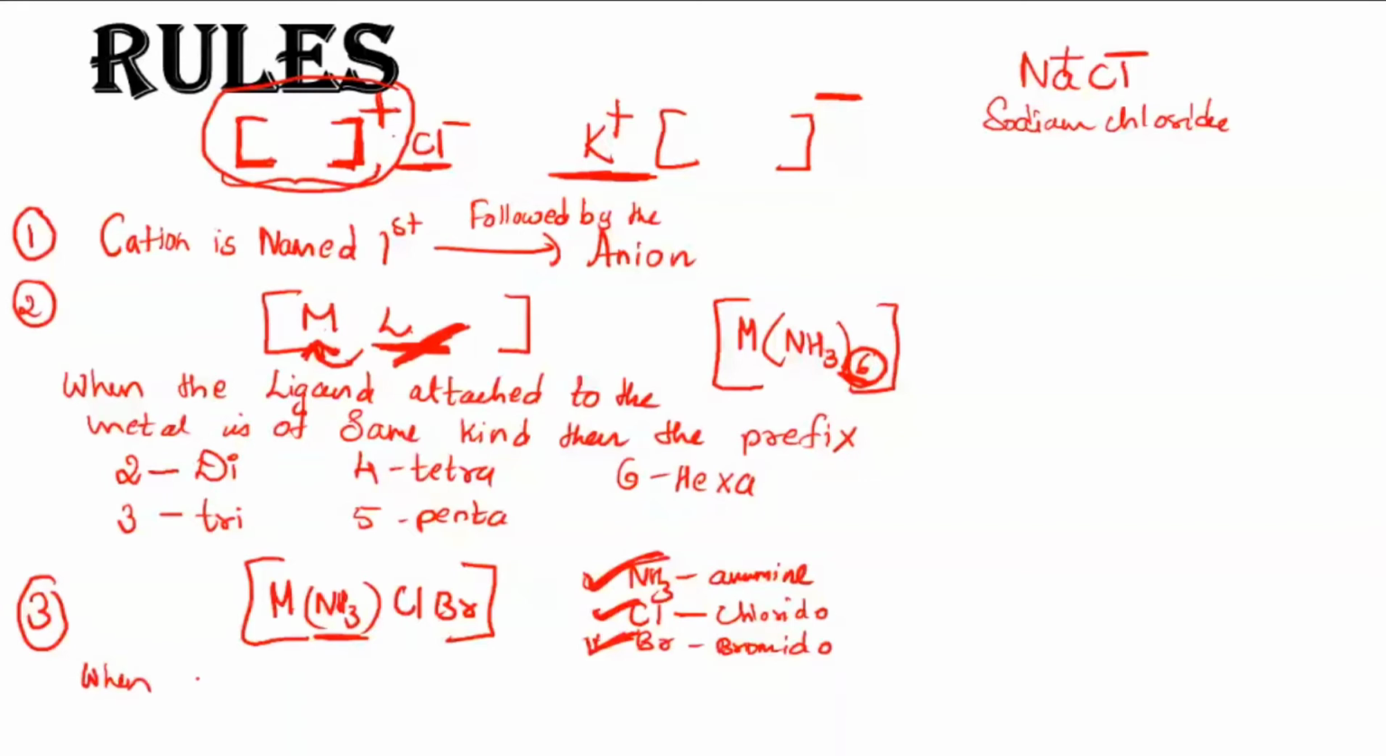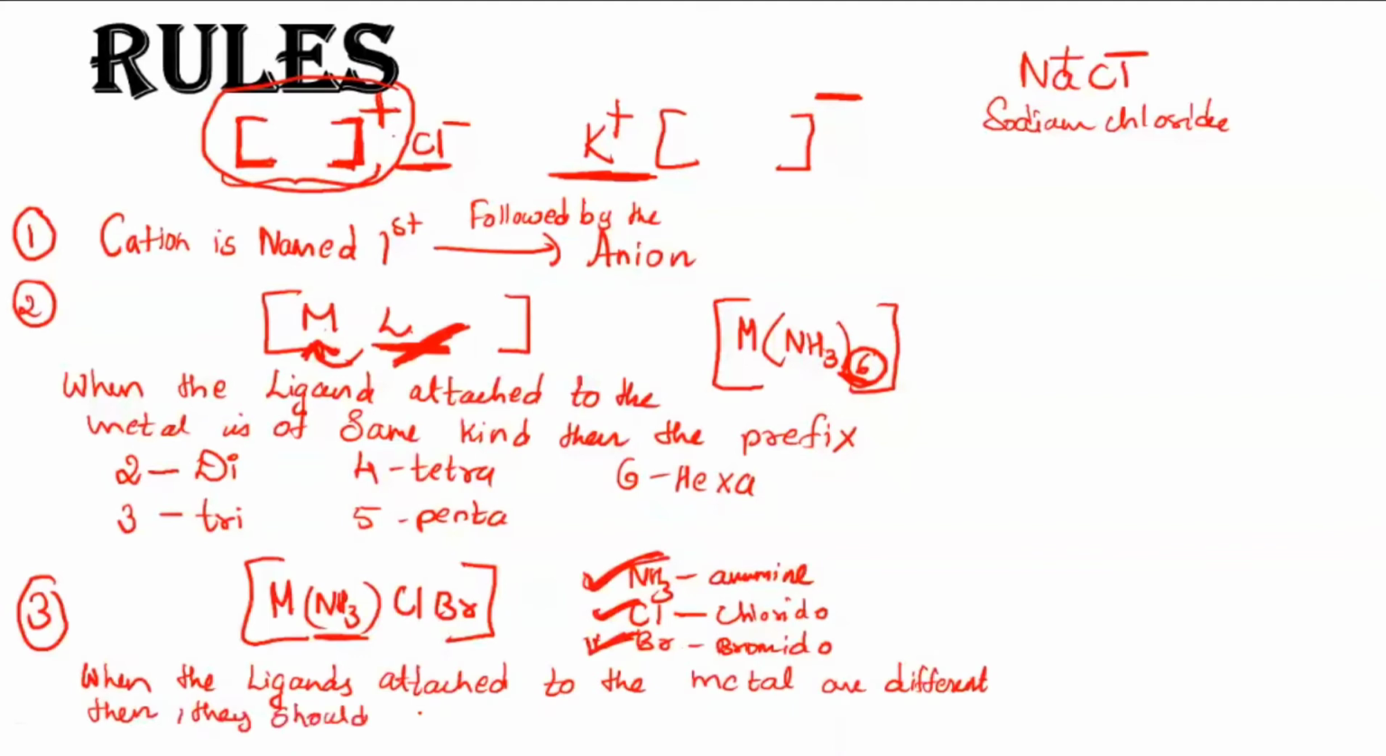So that is your third rule. When the ligands attached to the metal are different, then they should be named according to alphabetical order.